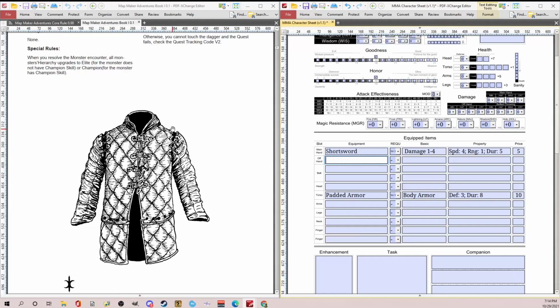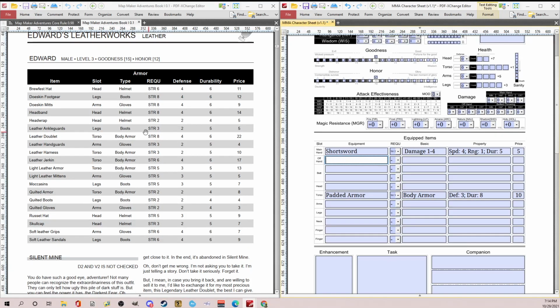I guess we'll just go with his head. Let's do a head wrap. You need strength 2, so that's fine. Head wrap is defense 2, durability 4, price is 5.